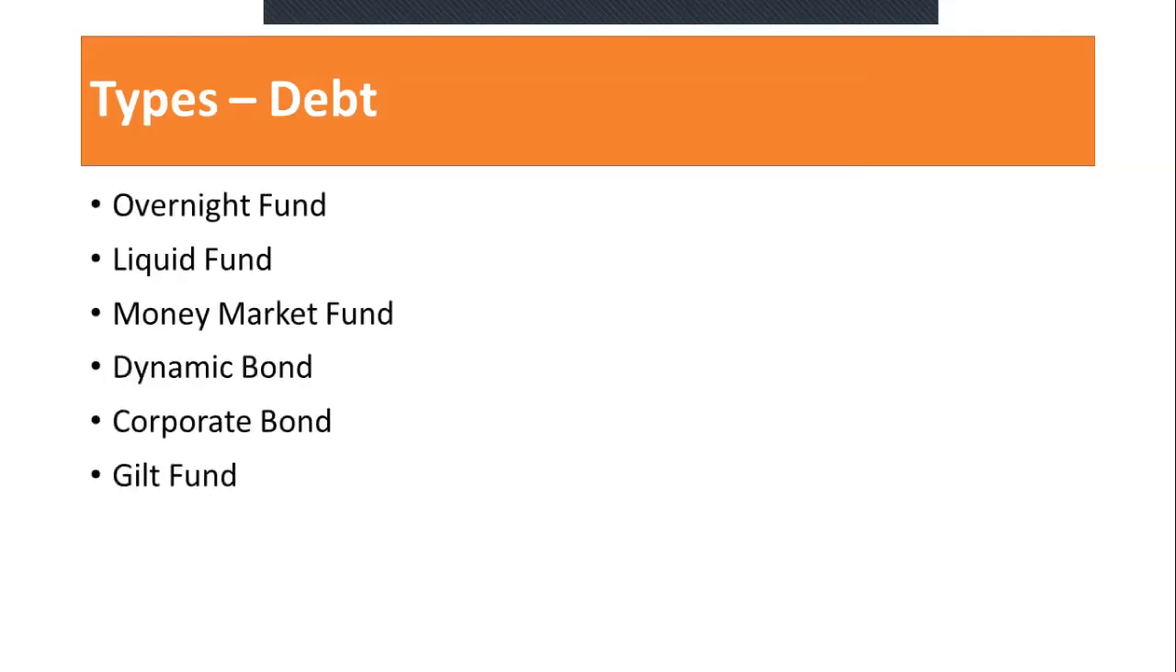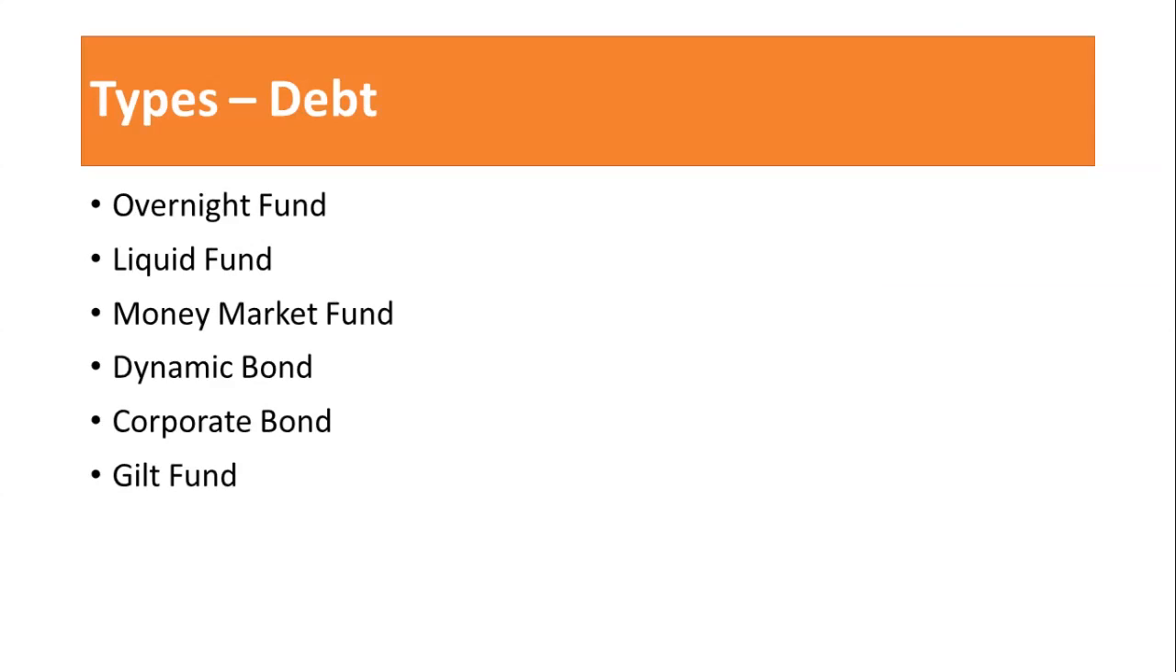It's a continuation in the mutual fund product. Now we are going to see the types in debt schemes. I think we are all aware of what is meant by debt. It's called debentures. When the mutual fund company or AMC invests that pooled money in debentures, that is called a debt fund. There are many debt funds, and some of them are discussed in this slide. One is overnight fund, liquid fund, money market fund, dynamic bond, corporate bond, and gilt fund.